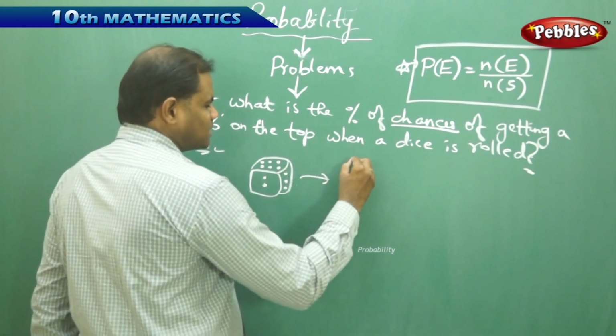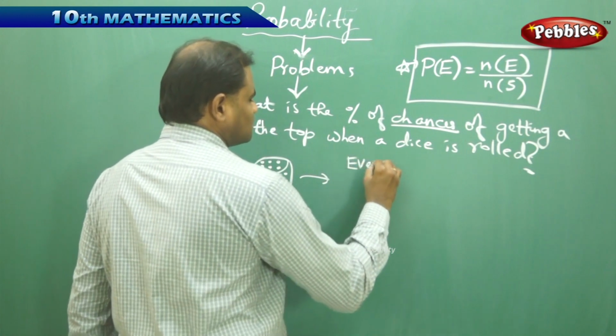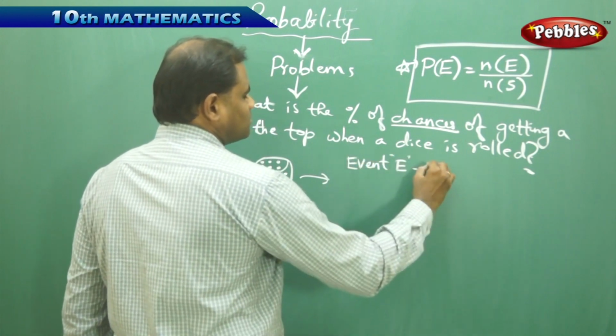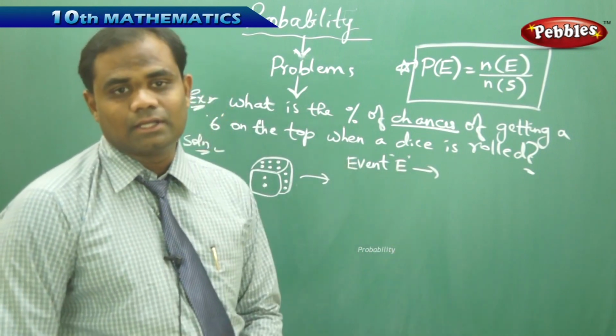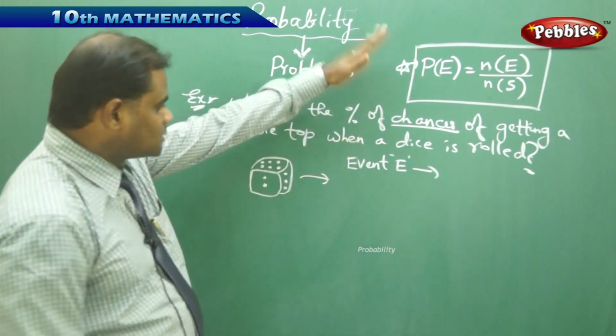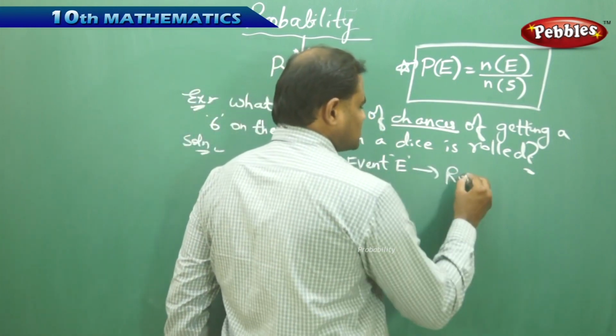Therefore, connecting this, my event E here is very important to be identified. The first thing I need to do is identify the event E in the given problem. For this given problem, my event E is rolling of a dice, because a dice is rolled.